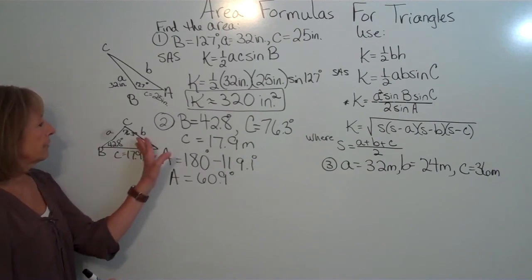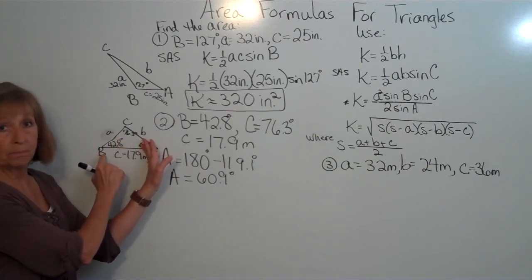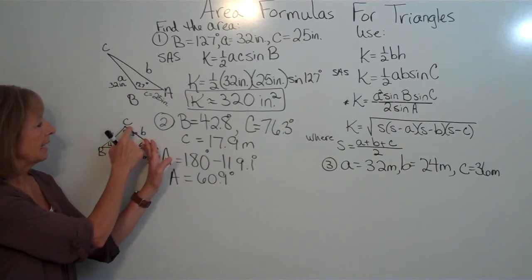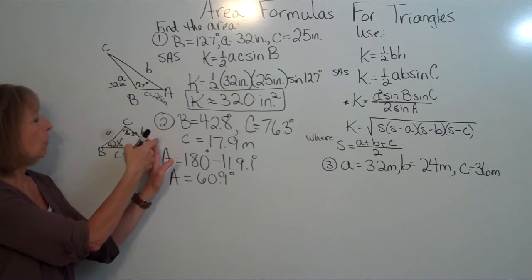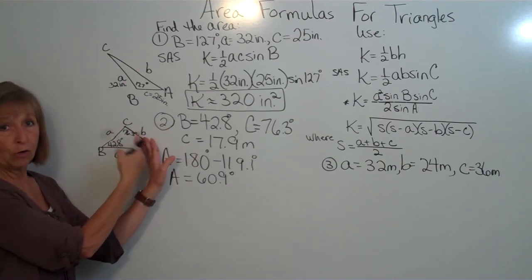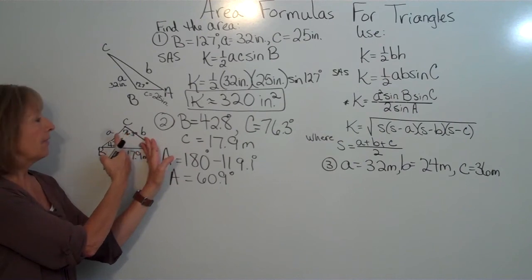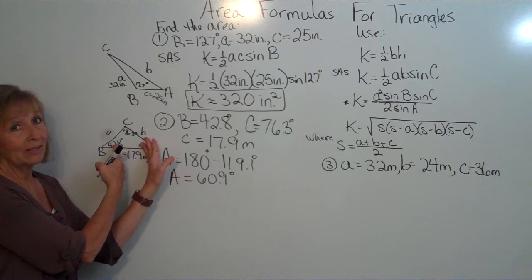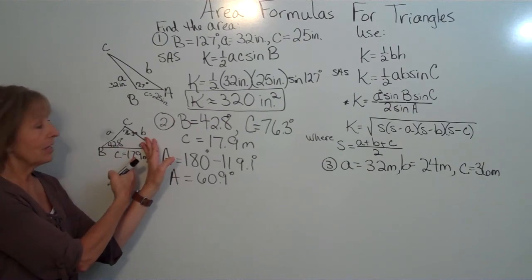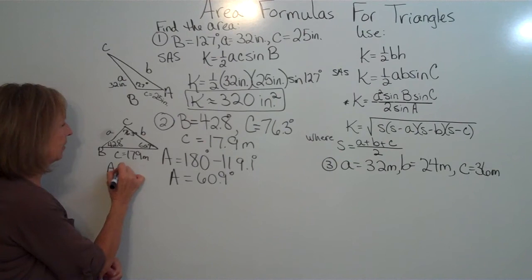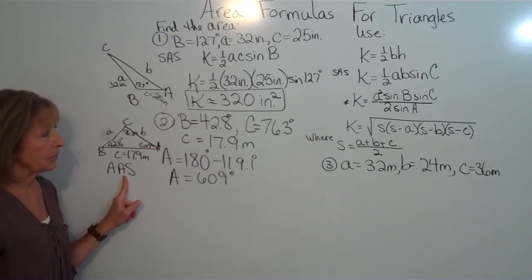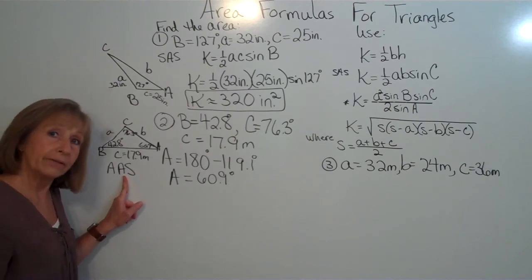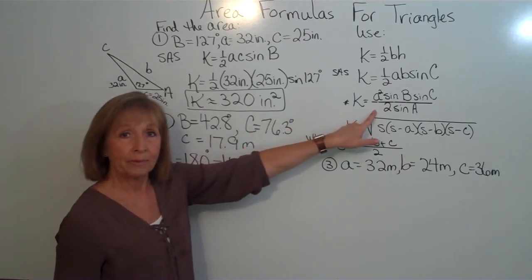So my original information that I had was B and C and side C. So as I come from information I don't know around to information I do know, I hit an angle I know, and then I don't know that side, so I can't say side. And then I hit an angle that I know, so that's angle, angle, and then I hit a side that I know. So this is angle, angle, side that we have for the case that we would use. But either angle, angle, side, or angle, side, angle, we use that formula.